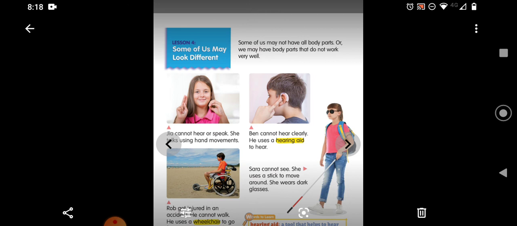So read these 2 times and complete the practice questions and also the workbook, and also understand that some of us are different around us, and we have to help them whenever they need us.